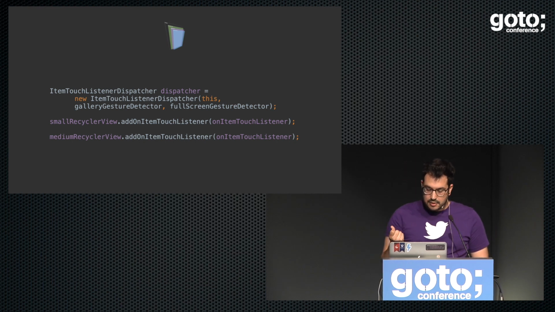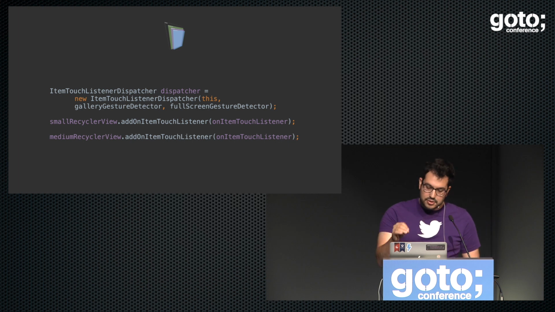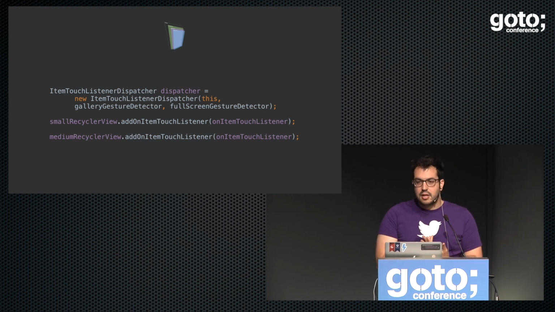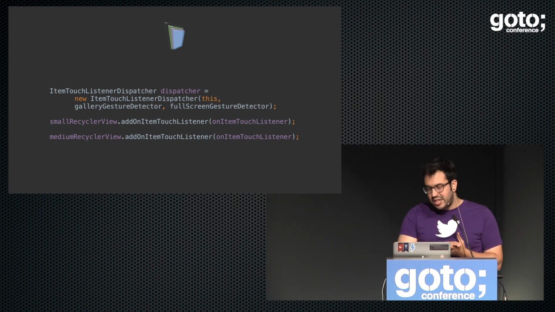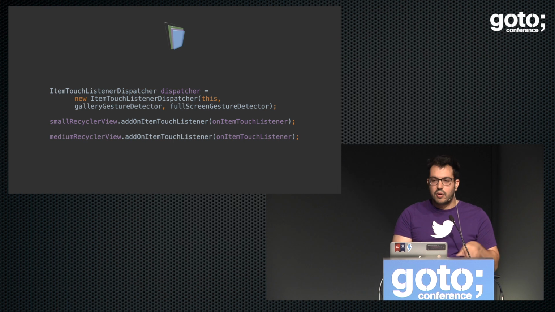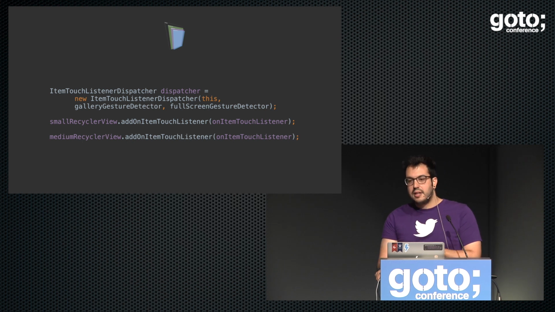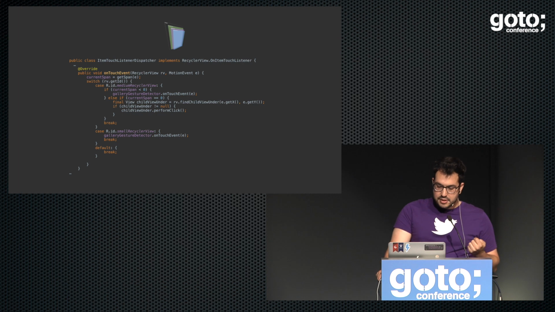And then let's talk about touch events. There are different approaches, but the approach that I liked was to create this item touch dispatcher, which is a class that gets all the touch events, and depending on the state of the view, we delegate that touch to one or another class. So pretty much what I did was creating this class and then adding that class to both adapters.